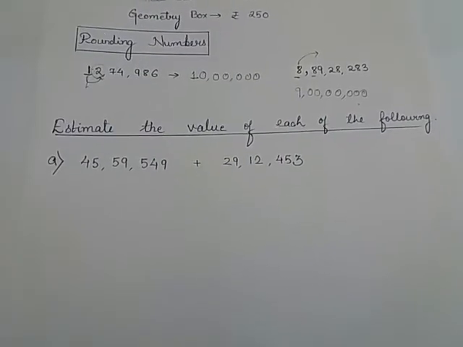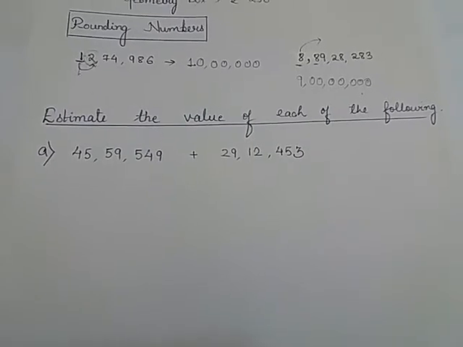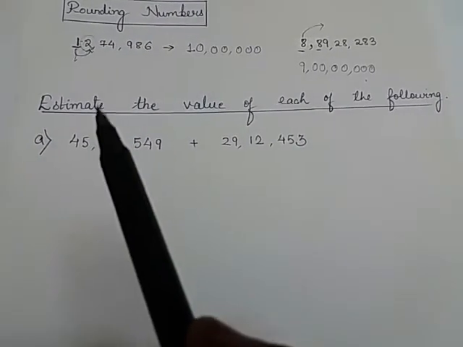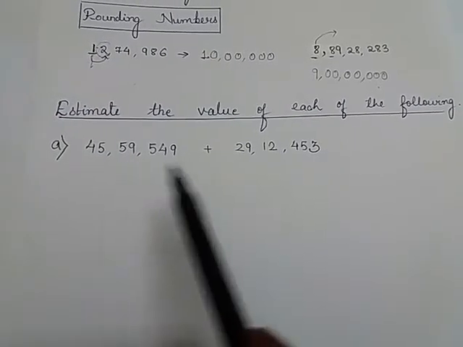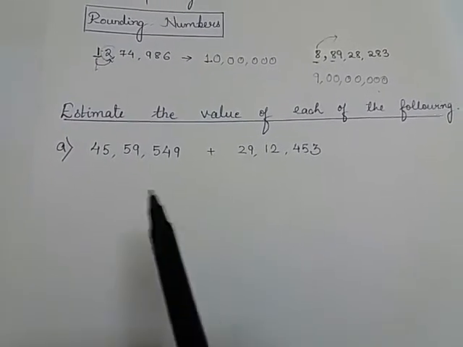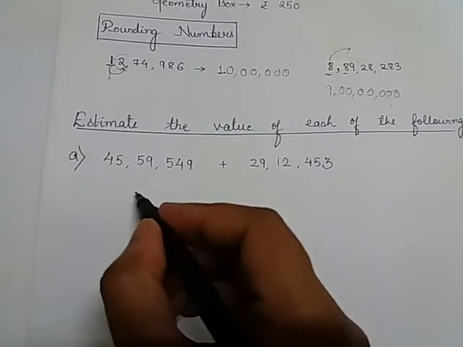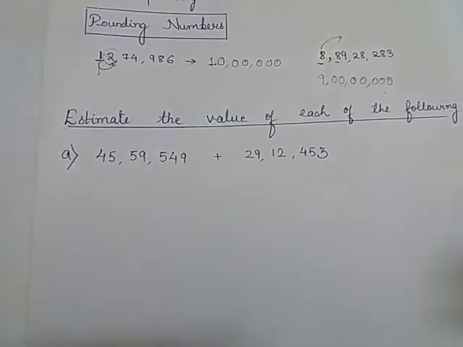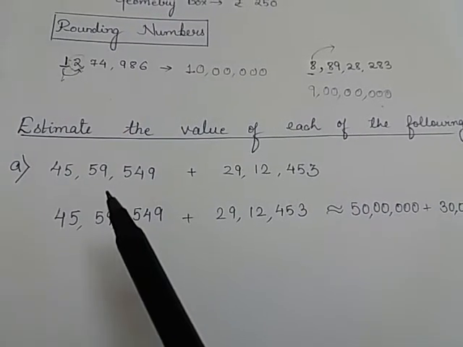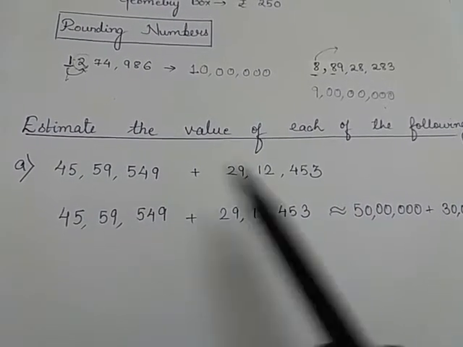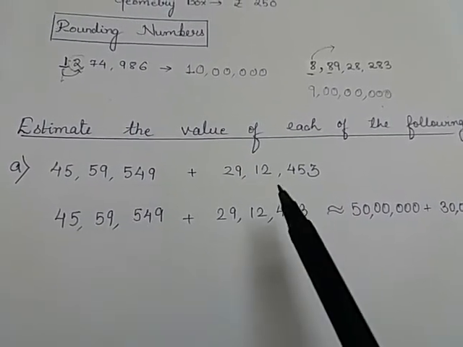Students, let's start solving some questions on estimation. First is: estimate the value of each of the following. Now we have to estimate the sum. So the first step is that one by one we have to round these numbers to their highest place value.